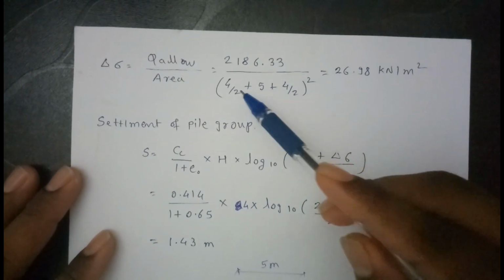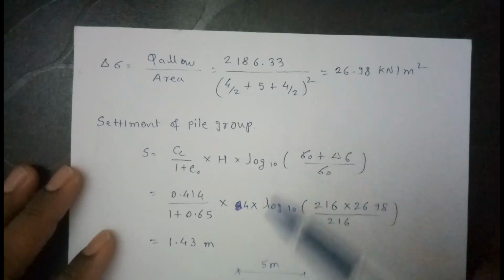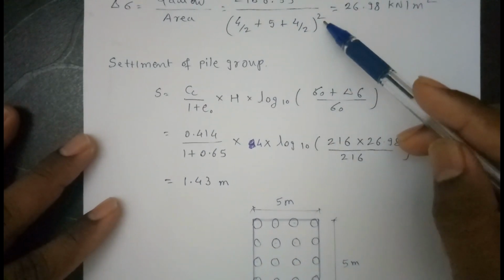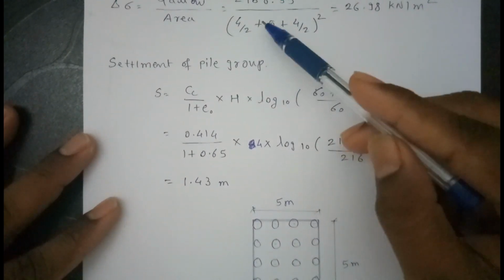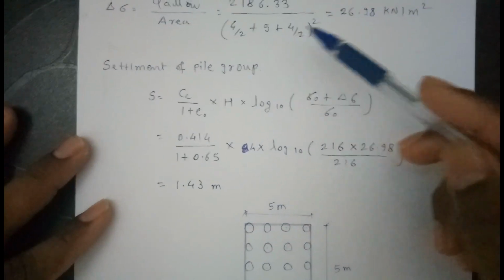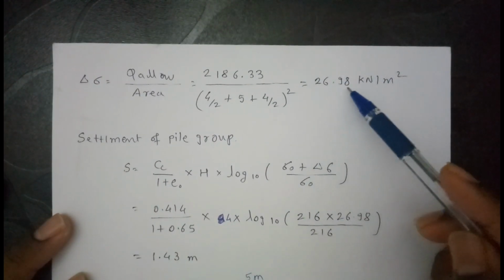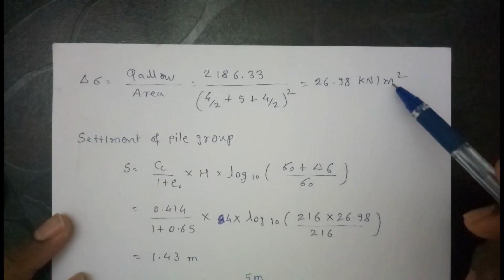The length is 5 plus 2 plus 2, and same for the other side, so area is 7 into 7, that is square. That's why it's square. Or you can write 7 into 7. So delta sigma is equal to 26.98 kilonewton per meter square.